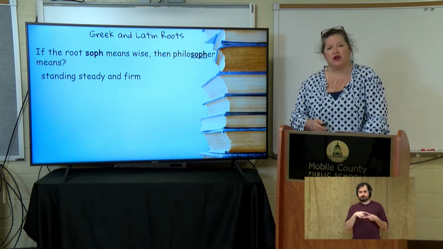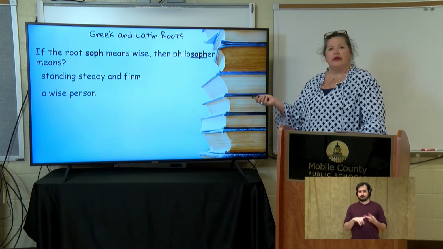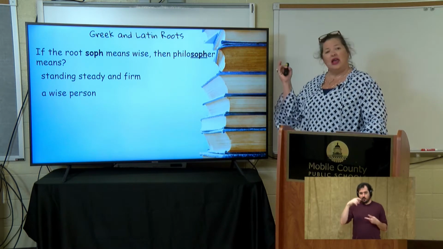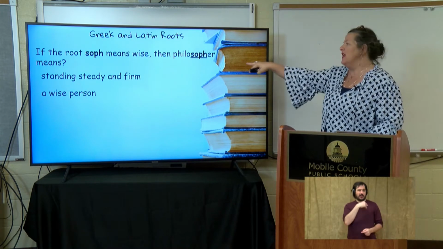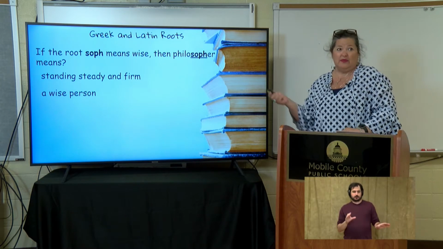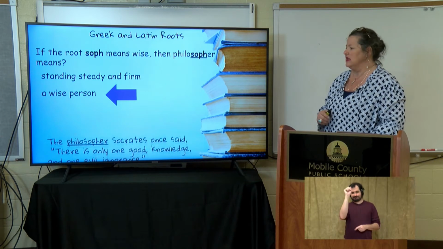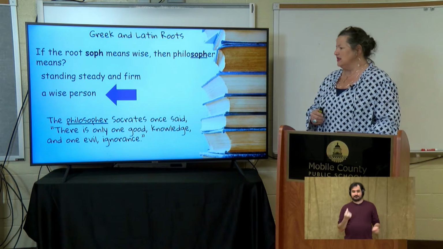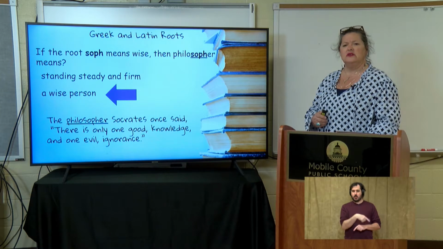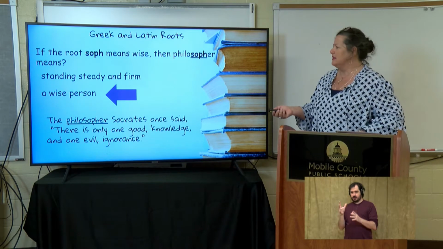Standing, steady, and firm. Well, that might be wise. It depends on where you are. My answer choice has the word wise in it. So, a wise person. And we know from our past studies that E-R or O-R usually means a person who does something. So this would be a person who is wise. Yes, good job. Let's look at it in a sentence. The philosopher Socrates once said, "There's only one good, knowledge, and one evil, ignorance." I tend to agree with that. Knowledge is good. Ignorance not so good.